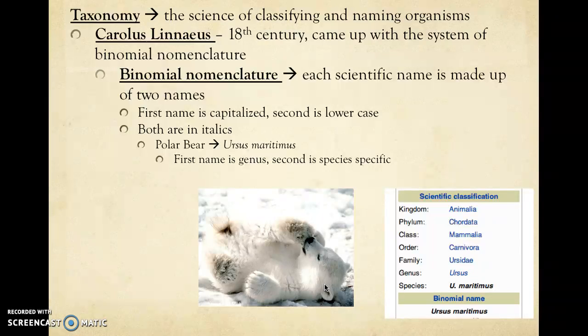Okay, so we have our example here: the polar bear is Ursus maritimus. Notice Ursus is capitalized and both words are italicized. The first name is what we call the genus name. The second name is species specific. We'll talk a little bit more about that in a second.